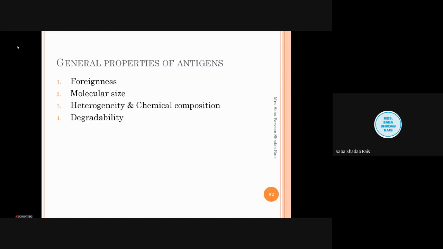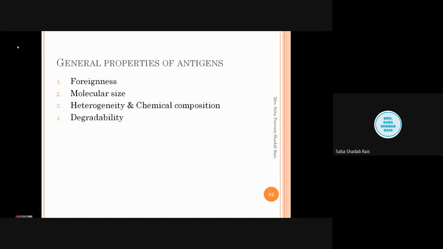Antigens from related species are less antigenic than those of unrelated species. What it means is that related species are less antigenic. Antigenic, as I told you, means having the property to initiate the immune response.